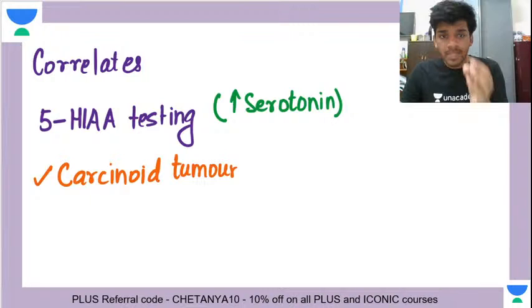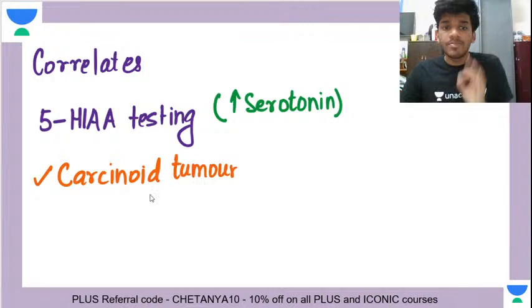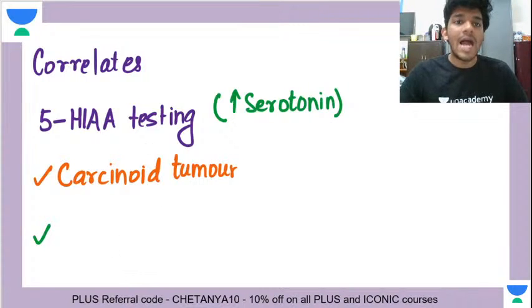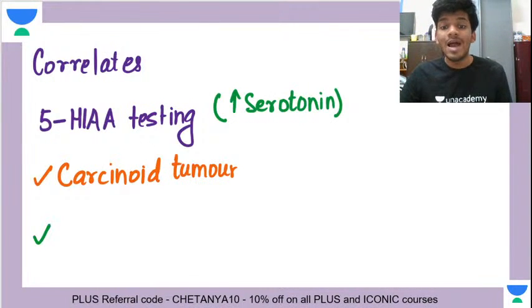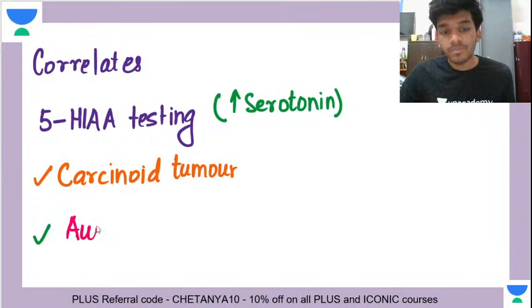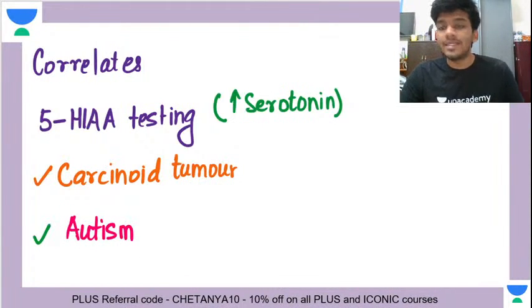The second thing is a psychiatry correlate, and this is one of the few areas in psychiatry where you can have a laboratory investigation, and that is autism, or autism spectrum disorders. In that case also, it is said that serotonin is elevated in autism. All right, understood? So that is what you need to know about the biochemistry of serotonin. ठीक है, तो biochemistry of serotonin is covered, है ना?